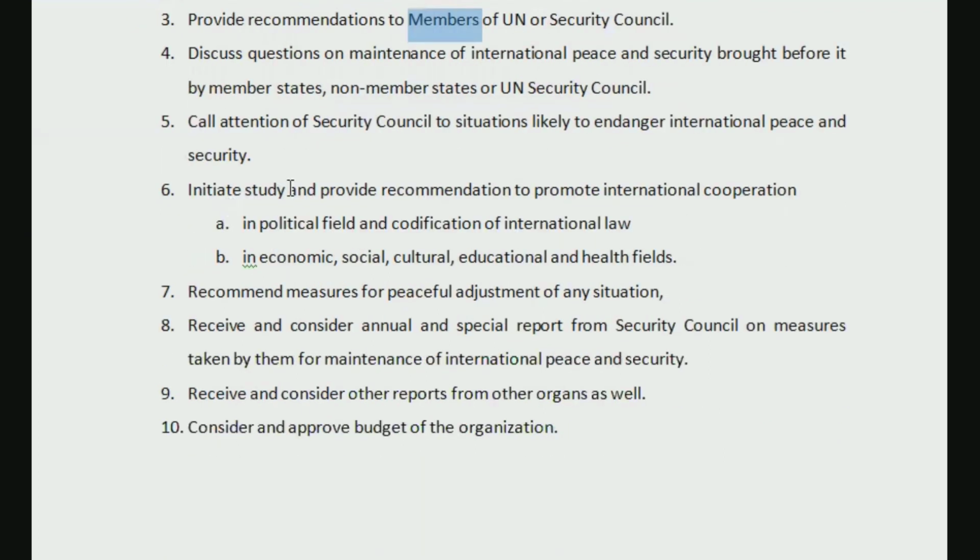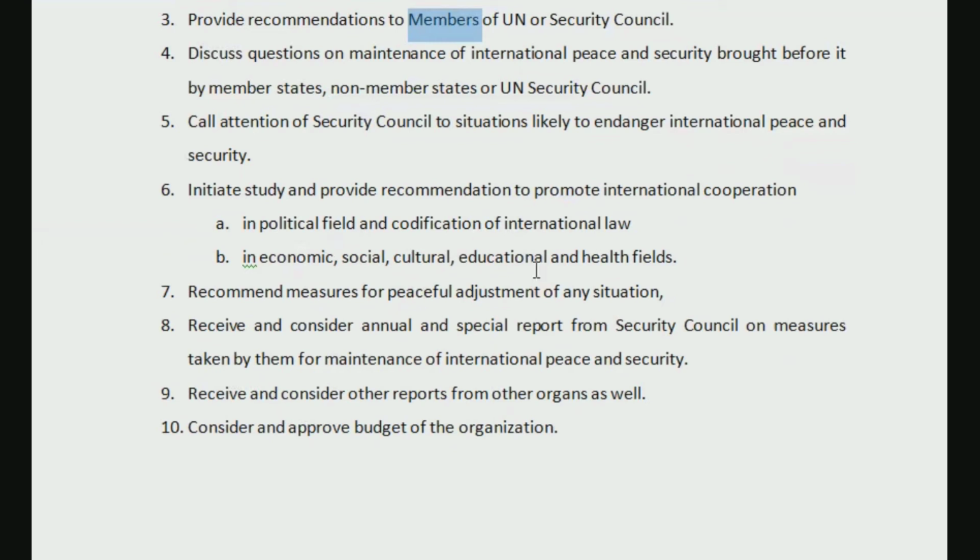Next one is initiate study and provide recommendation to promote international cooperation. So they can initiate studies, research and other work. Why? To promote international cooperation in the political field, or the codification or development of international law, with regard to a certain matter, maybe sea law or some other international matters. They need better codification, or proper development of laws. With regard to that also, recommendations may be provided or studies may be taken up.